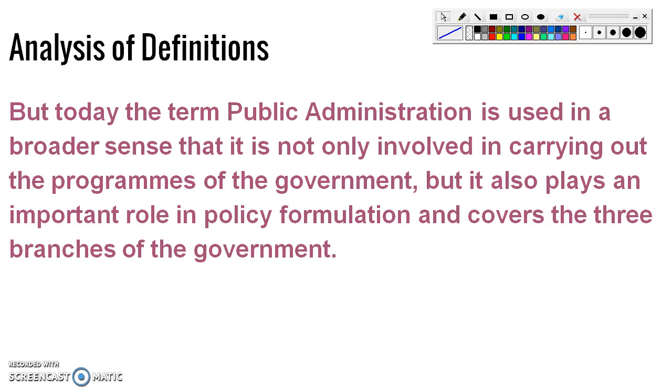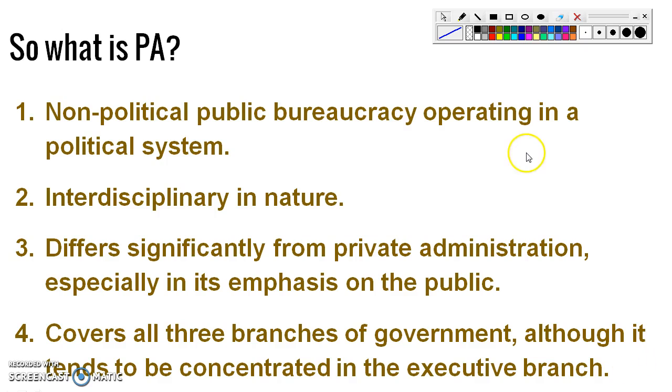It says two important things here. First, public administration, the bureaucracy, the executive, plays an important role in policy formulation. Second, it covers the three branches of the government. What are the three branches of the government? Legislative, executive, and judicial. This is the takeaway. So, what is public administration? We saw the definitions and analyzed them. Now let's see what public administration is.